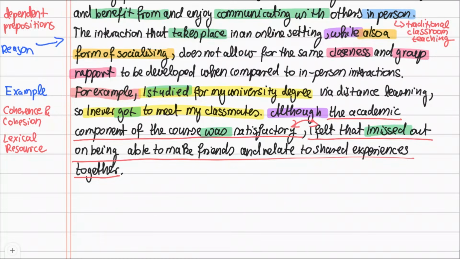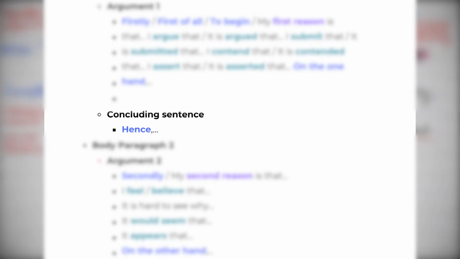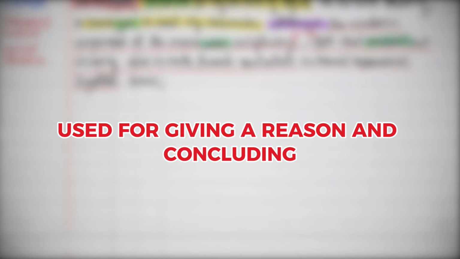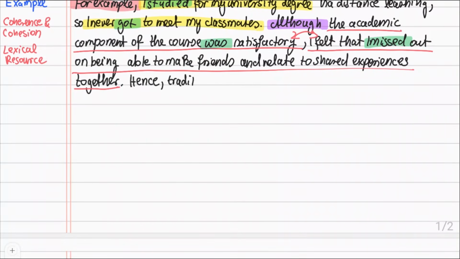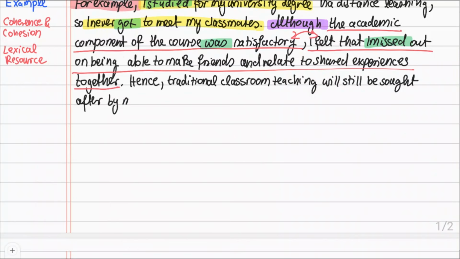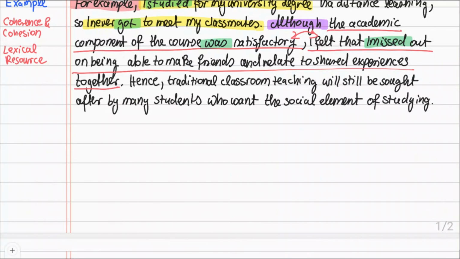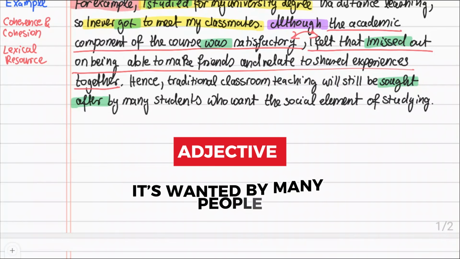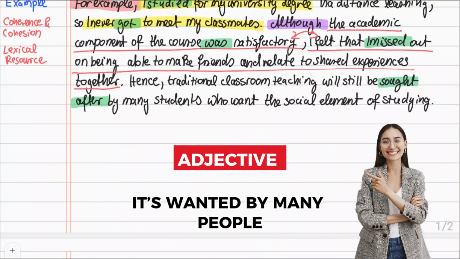So let's remember that my template has a great linking word to start the concluding sentence. Hence, this is a very advanced word that is used for giving a reason and concluding. I'm going to write, hence traditional classroom teaching will still be sought after by many students who want the social element of studying. Here I use the advanced adjective sought after, which means that it's wanted by many people.